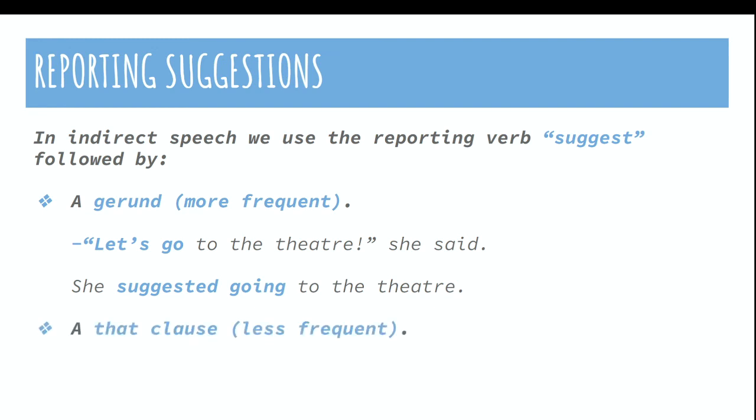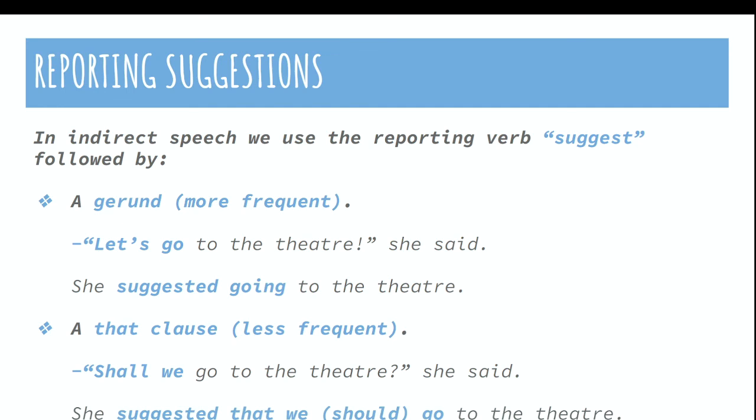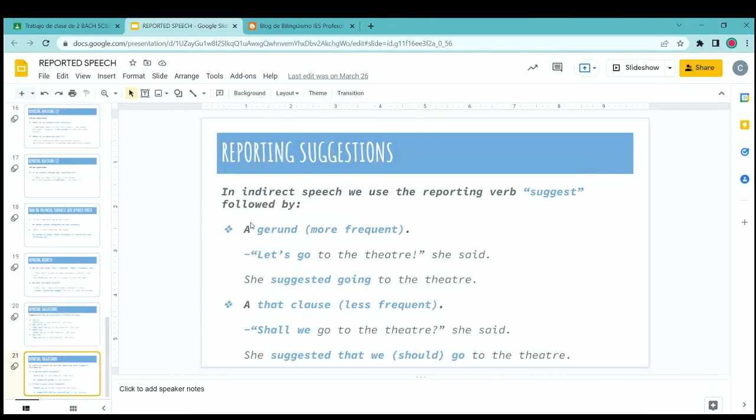Or a that clause, which is less frequent and more prone to making mistakes. Shall we go to the theater? She said. She suggested that we go to the theater, or that we should go to the theater. And this would be the end of my presentation.